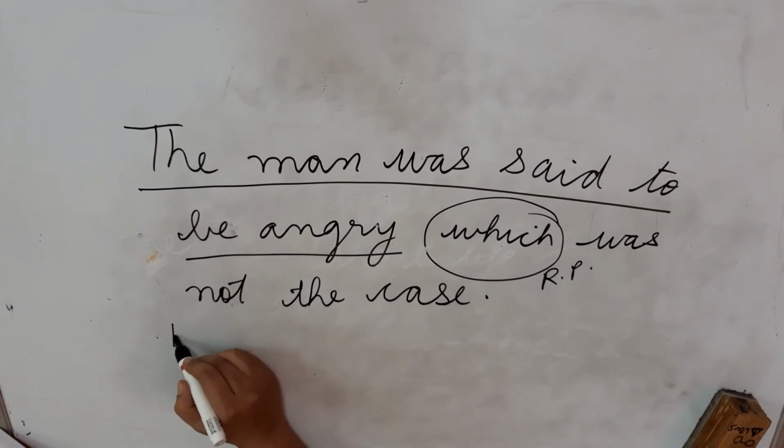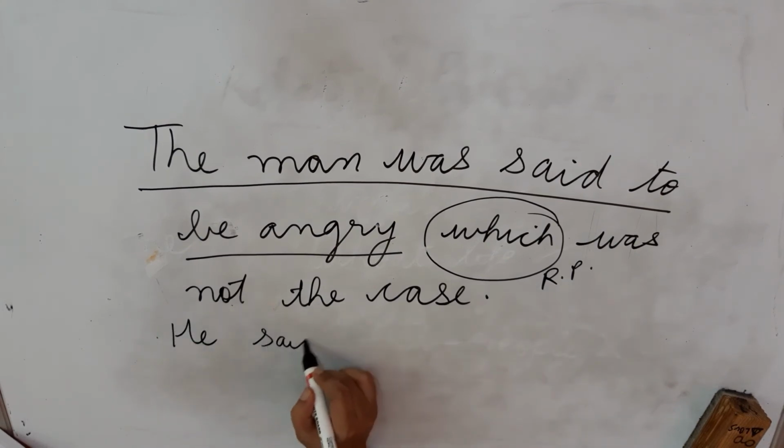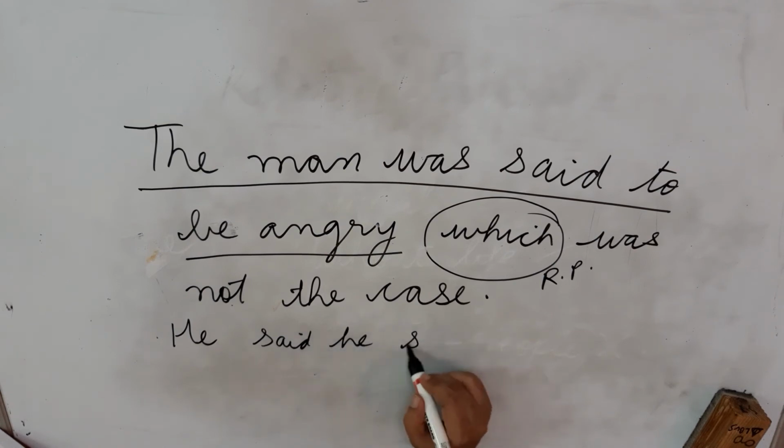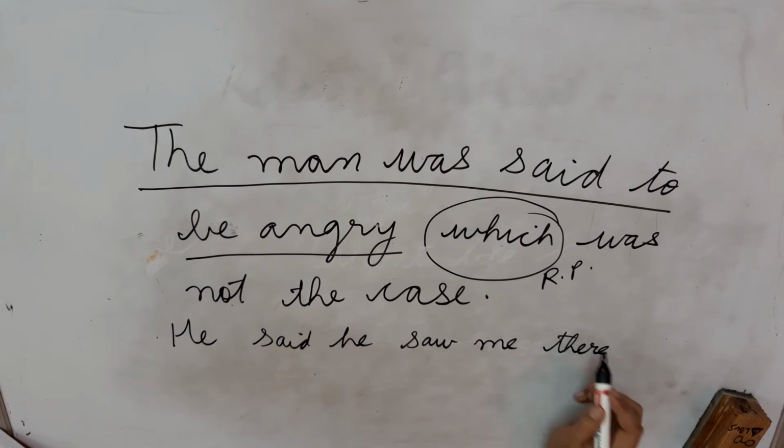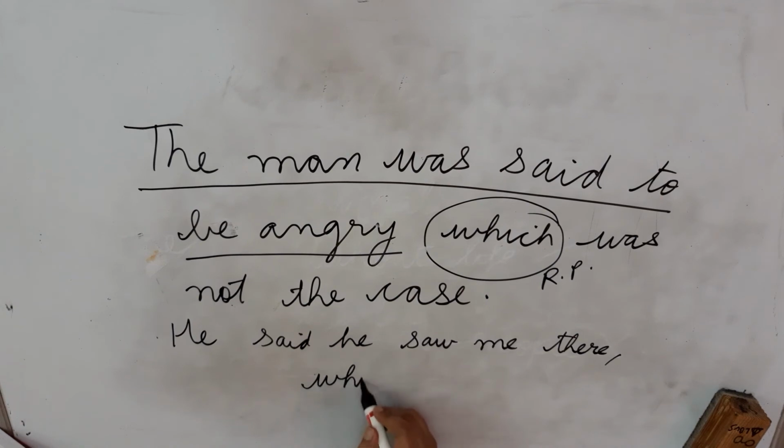Another way, he said he saw me there, which was a lie.